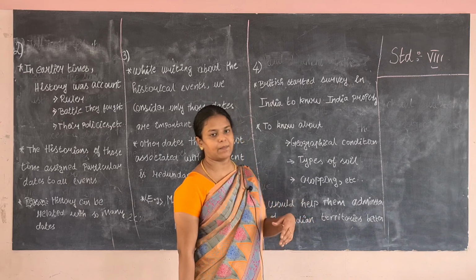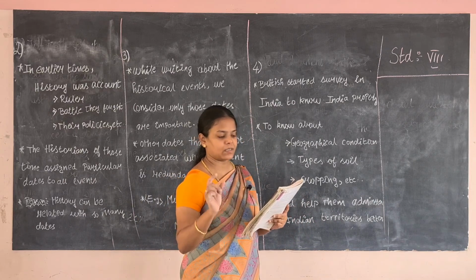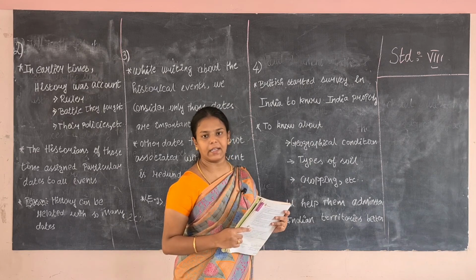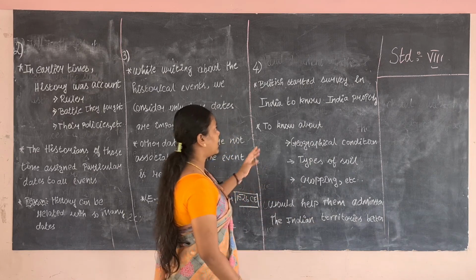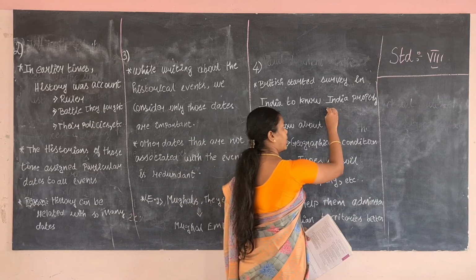The answer to why the British started the practice of conducting surveys in India is that the British started surveys in India to know India properly.